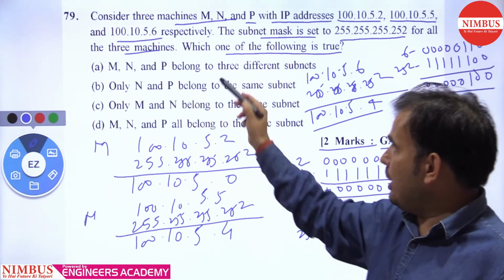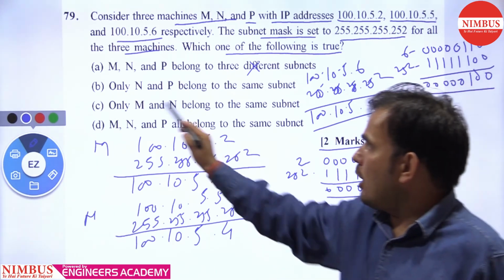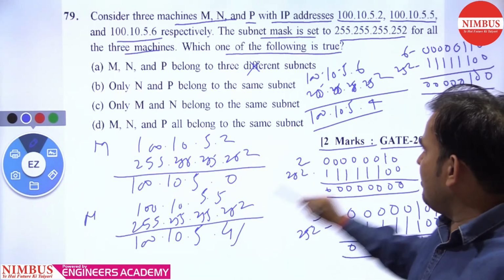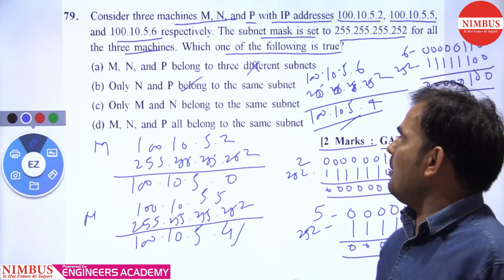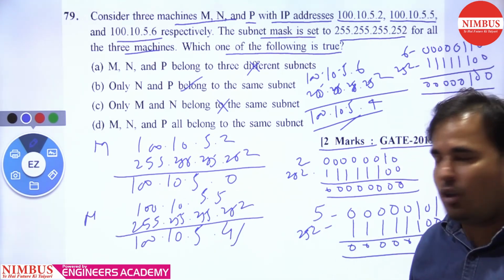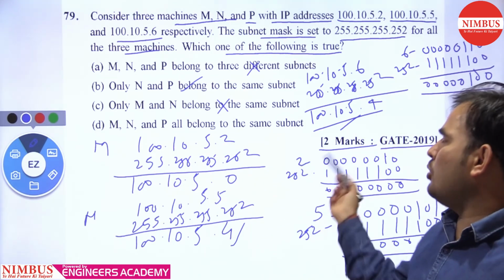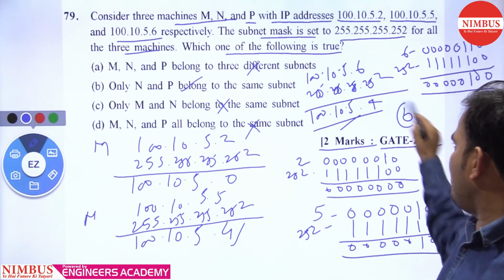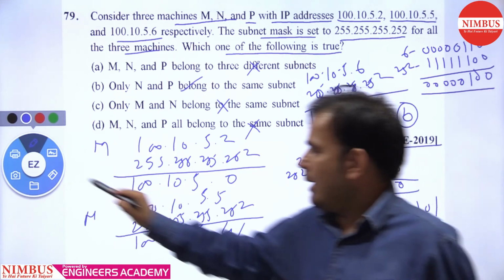M, N and P belong to 3 different networks? No, 2 are on the same network. Only N and P belong to the same network? N and P belong to the same network. Yes, both the results are equal. So option B is correct. Only M and N belong to the same network? No, because the results are not equal. That's why it's a false statement. M, N and P all belong to the same network? No. So which option is correct? Option B is correct. You can simply check which IP addresses belong to the same network or not. So option B is correct.